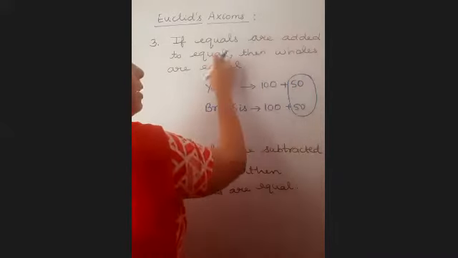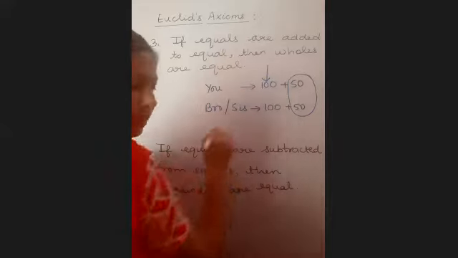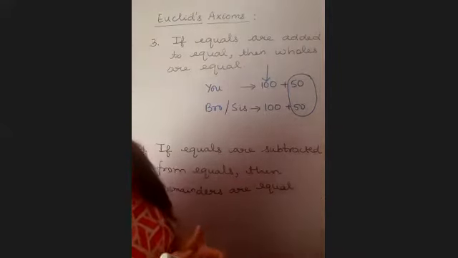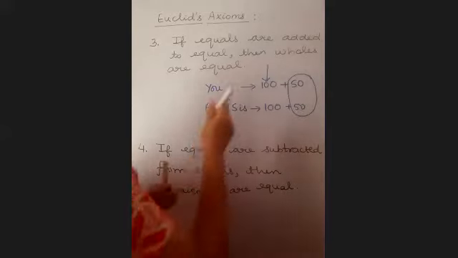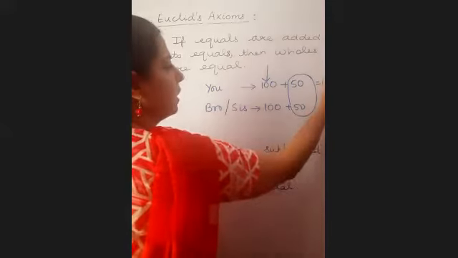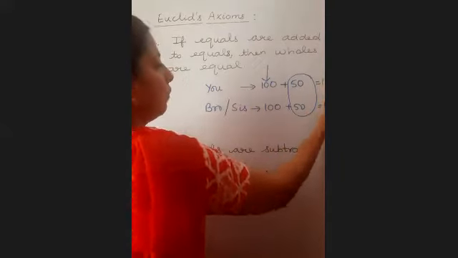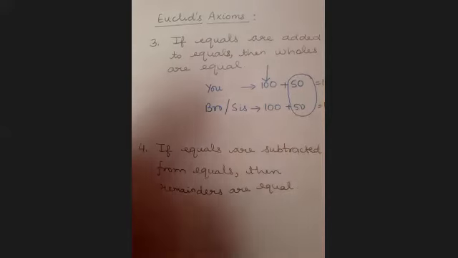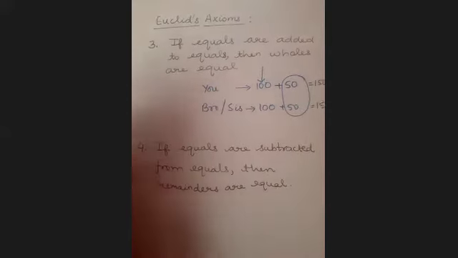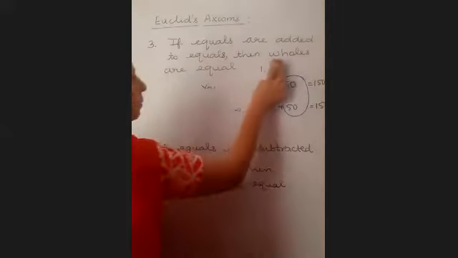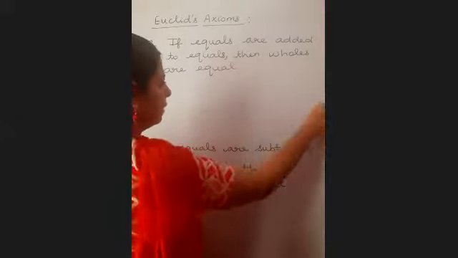So that is what it means that if equals are added to equals, something which is already equal, if you are adding equal to that, then also the whole, which means 150 here, the total 150, will also be equal. Are you with me? Yes, ma'am. So how are we going to represent it mathematically?